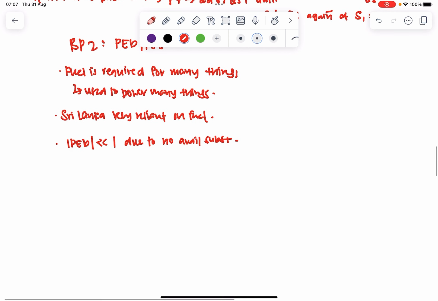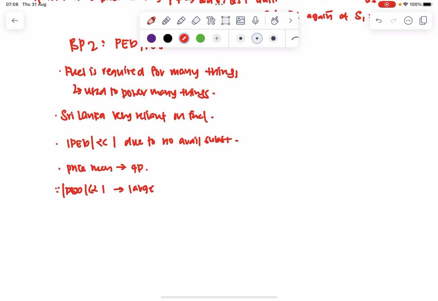So I'll say that PED is very, very inelastic. And because of this, when the price mechanism happens, the price mechanism should lead to a rise in price. But since PED is very, very inelastic, can you see? When PED is very inelastic, it means that a large rise in price is required to clear the shortage.